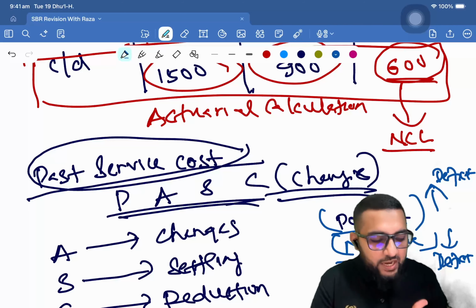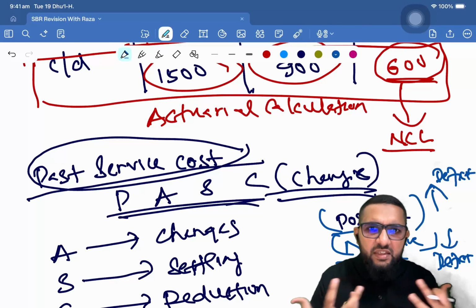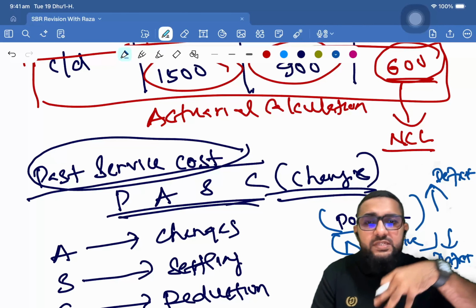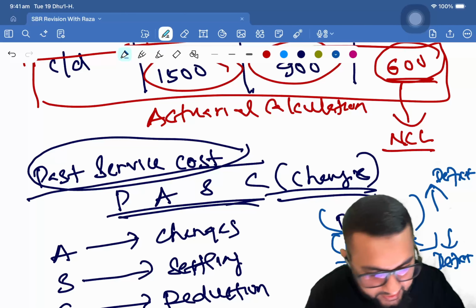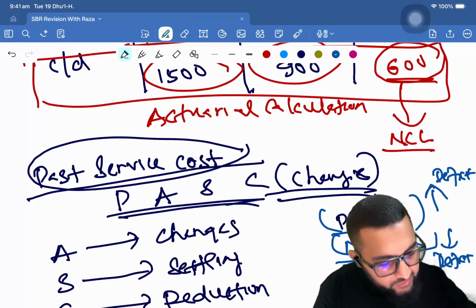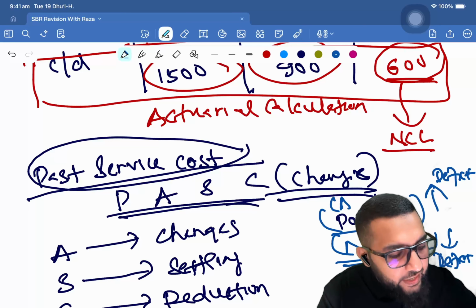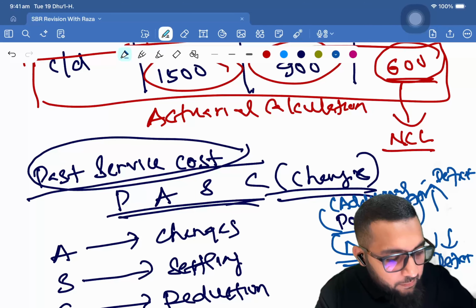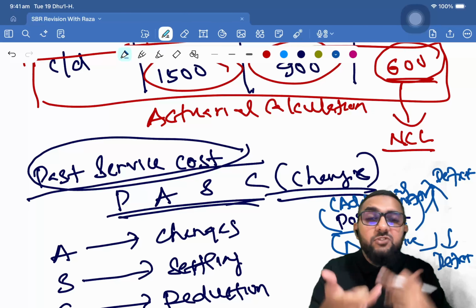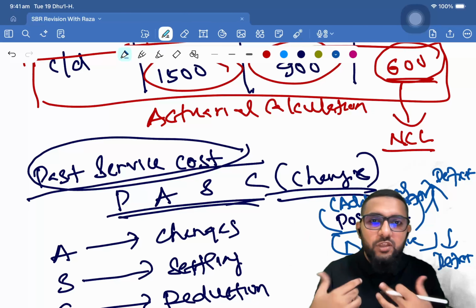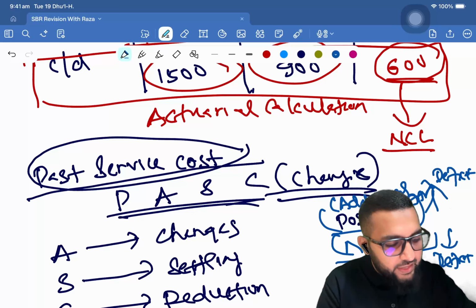Any change that happens, a change that brings a positive value to the past service cost, could be maybe the increase in the present value of obligation. Now, this could be a situation where additional benefits are introduced, meaning now the employees are being provided extra benefits from what was agreed. If they are being provided extra benefits, that is covered here.